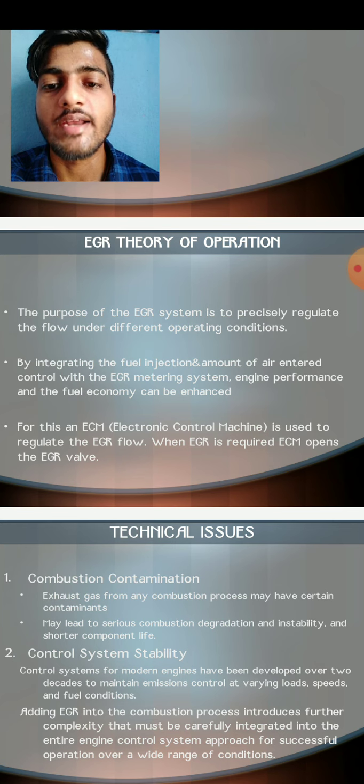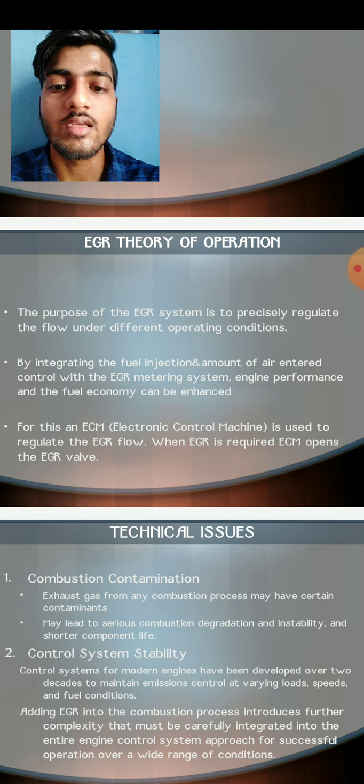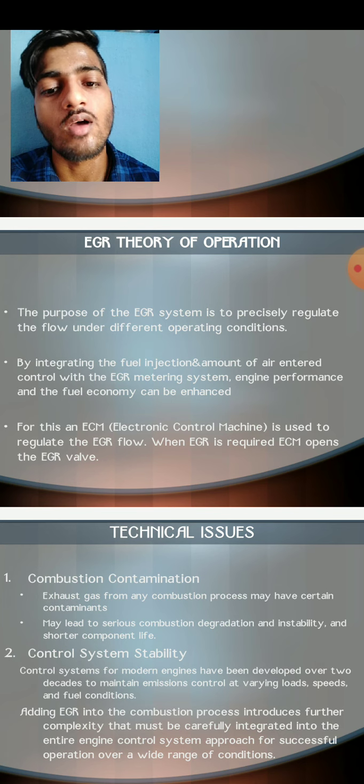Engine performance and fuel economy can be enhanced. For this, an ECM, the electronic control module, is used to regulate the EGR flow. When EGR is required, the ECM opens the EGR valve.